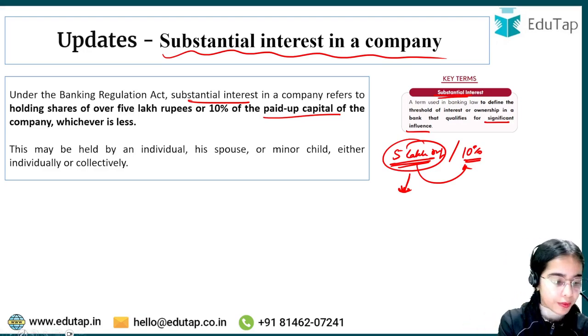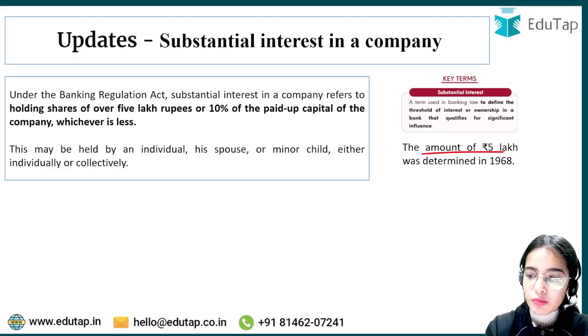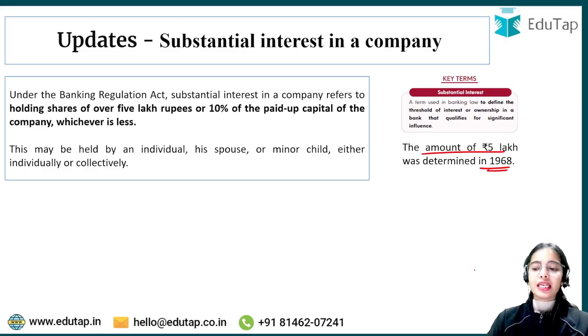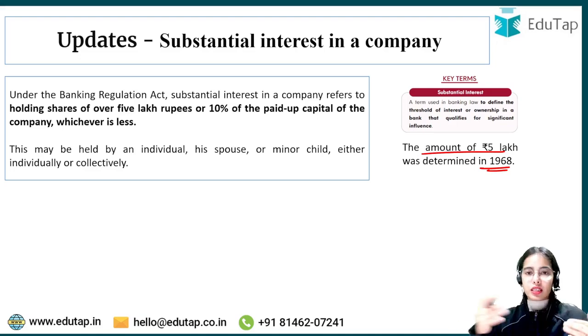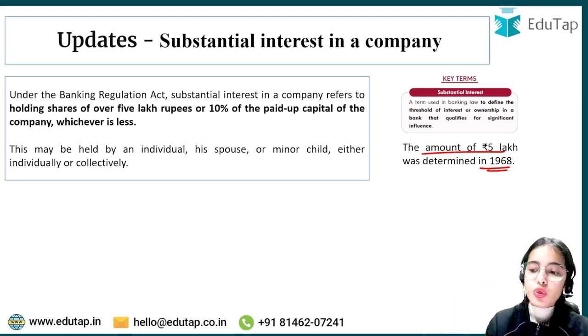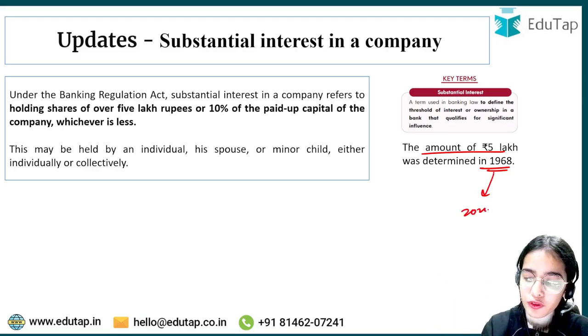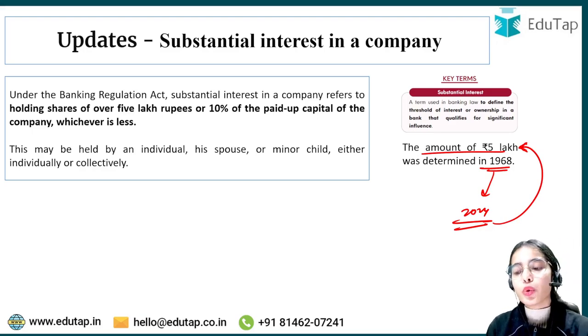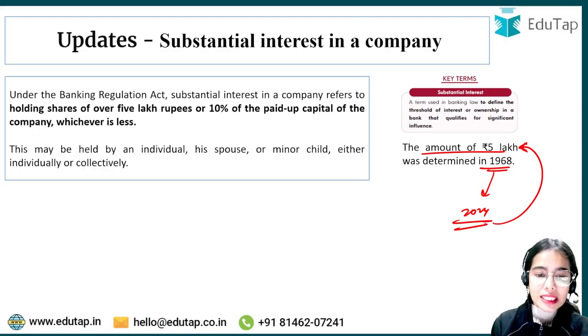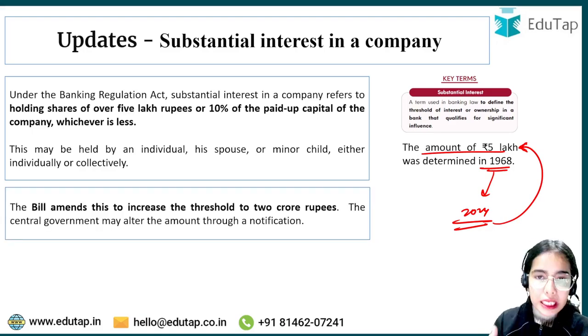Now this limit was determined in 1968, and in 1968 5 lakh rupees was worth a lot, but due to inflation in the successive years, the value of 5 lakh rupees is not that much, right? So it has been said that 5 lakh rupees does not hold as much value in 2024 as it used to hold in 1968. So it is said that there is a requirement of increasing this threshold.